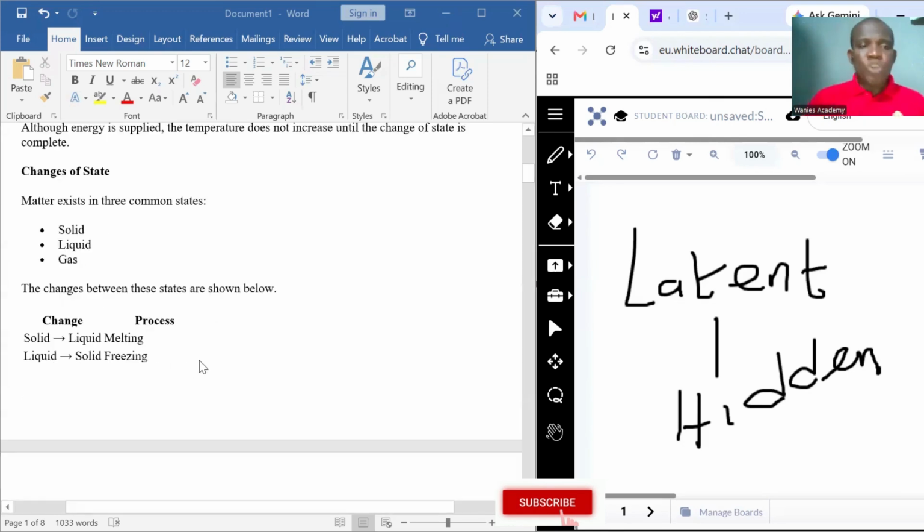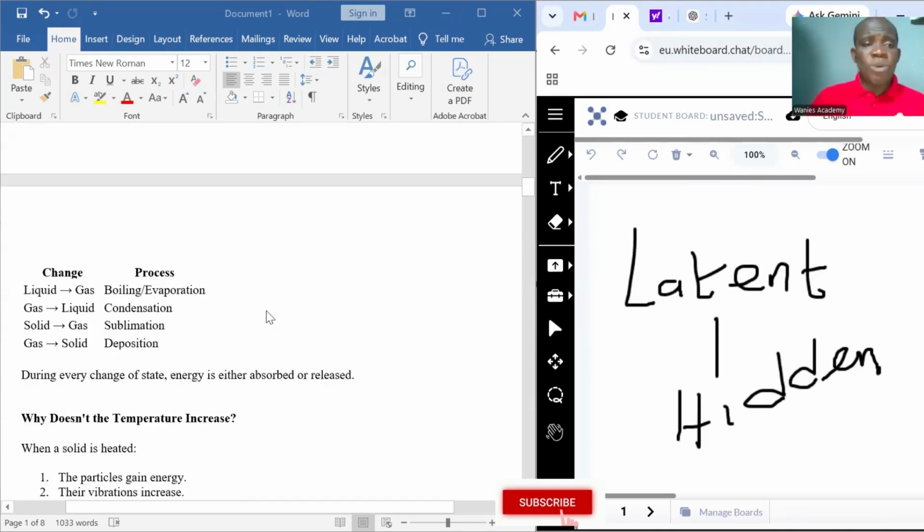When you remove heat from a liquid, it turns to solid. That is what we call freezing. Liquid, when you apply heat, turns to gas, and that is what we call boiling or evaporation. Gas, when you remove heat from gas, it turns to liquid, and that's what we call condensation.